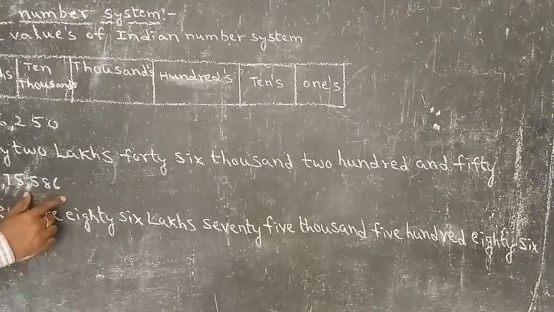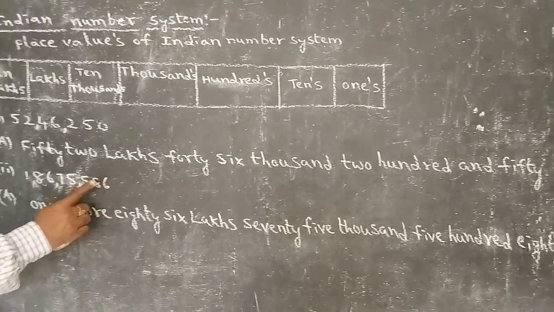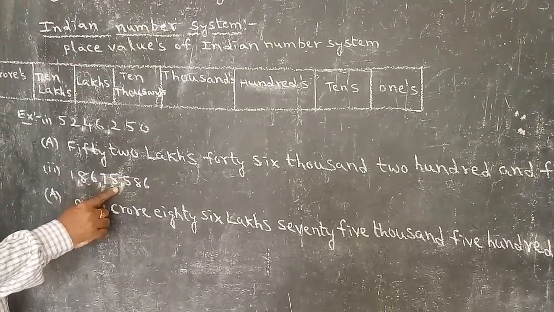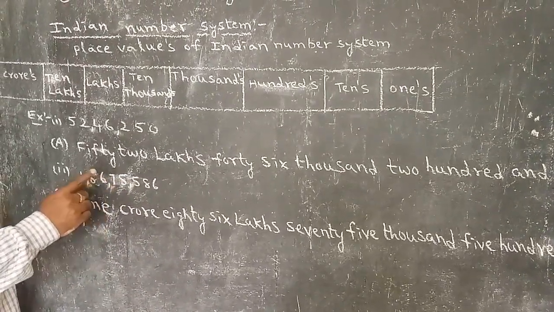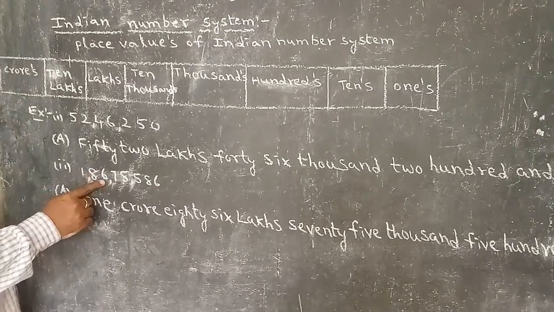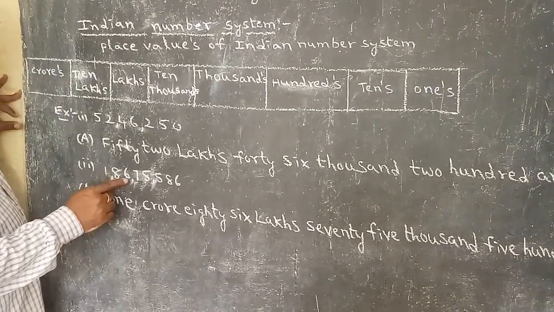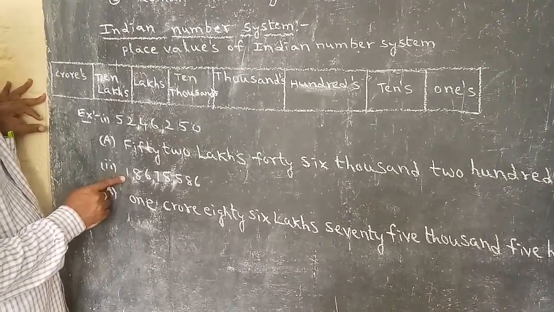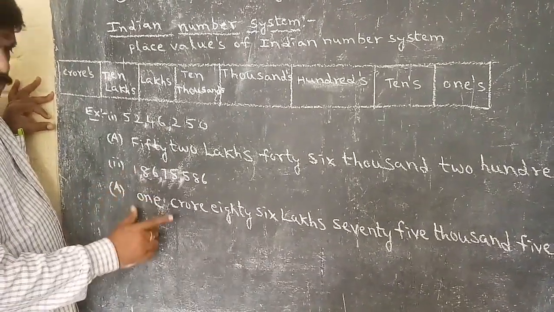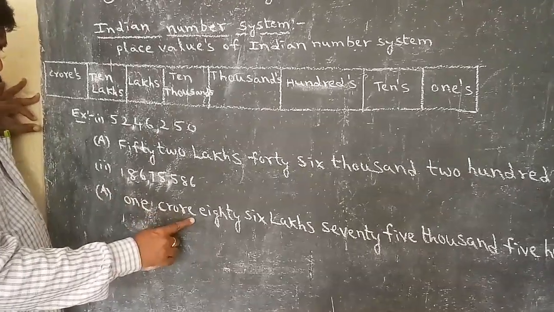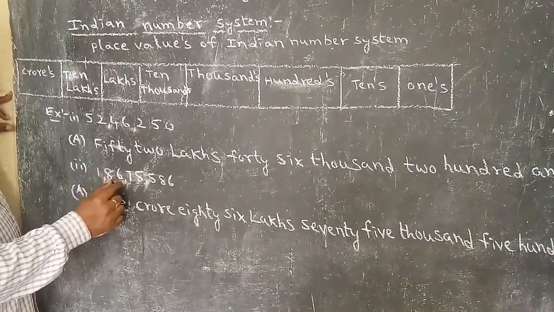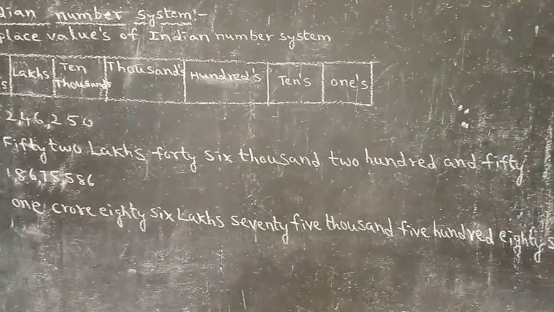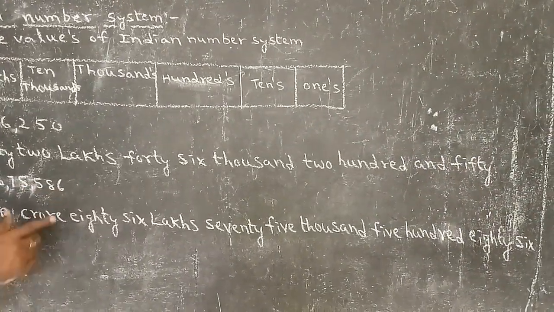Do you understand? Ones place 6, tens place 8, 100 place 5, 1000 place 5, 10,000 place 7, and 1 lakhs place 6, 10 lakhs place 8, crores place 1. So how can we write this number? 1 crore 86 lakhs 75,586. All of you understand?